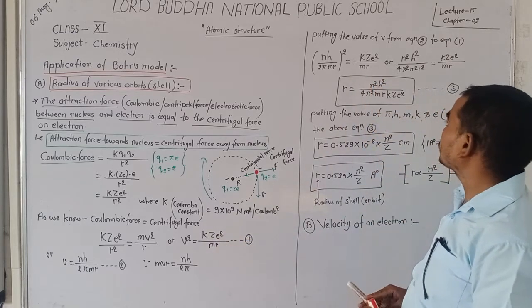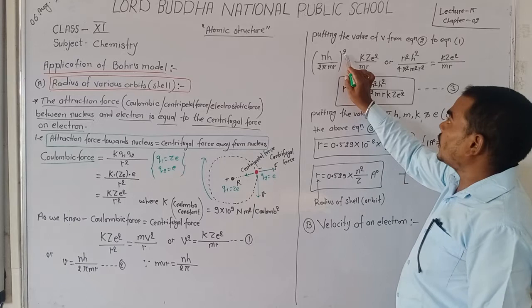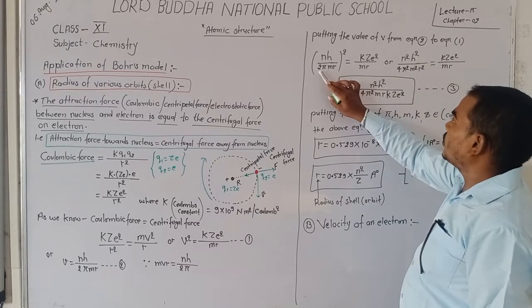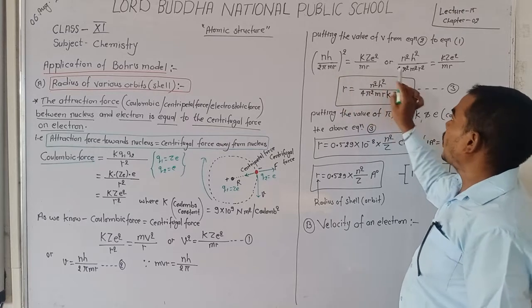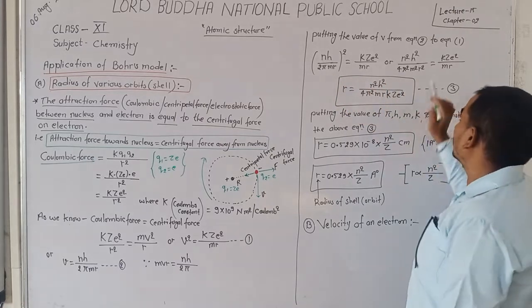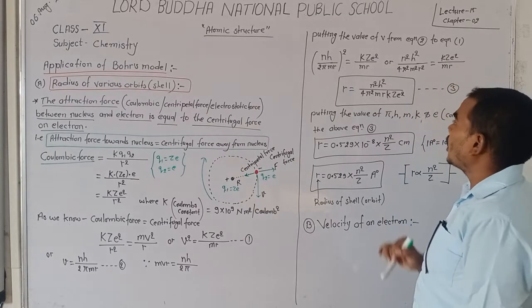It is also written as n square h square upon 4 pi square m square r square, which is equal to K Z E square upon m r.